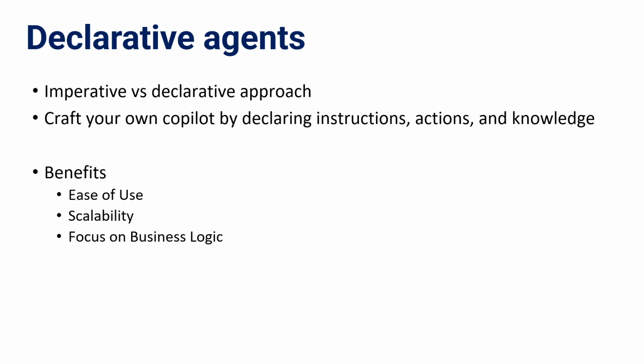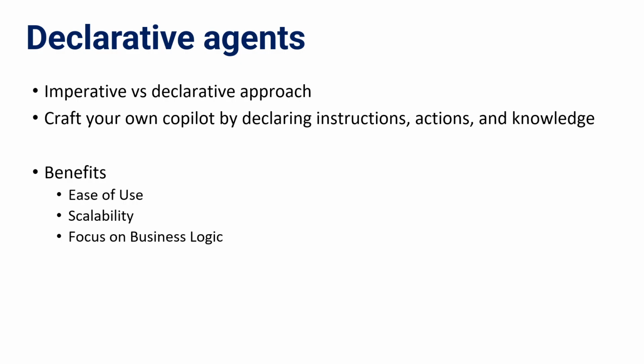So when we apply this concept to AI, especially within the Microsoft ecosystem, we unlock powerful automation capabilities without writing any complex code. So you don't need to write complex code in the imperative approach, but you can solely focus on the declarative approach. What you can do with declarative agents is build your own AI powered Copilot by simply declaring the instructions, actions, and knowledge. That means you can define what the AI should do. You specify the high level instructions that it should follow, and then you can also configure the actions that the AI should take when it is responding to the users.